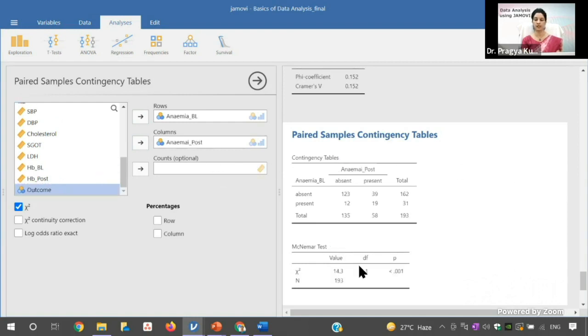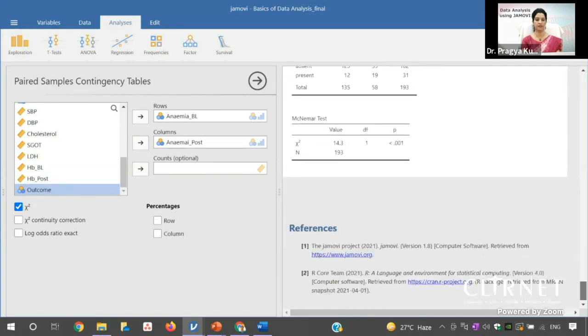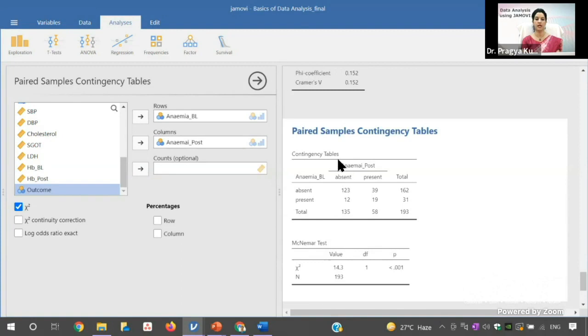So you can see here, the value it gives is in the form of a chi-square. So this is the McNemar test, and in the McNemar test we see the marginal proportion. You can see here that the value of chi-square is also significant.